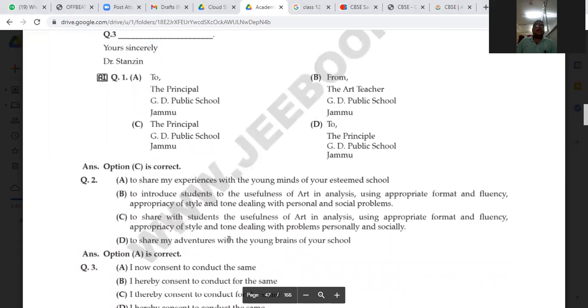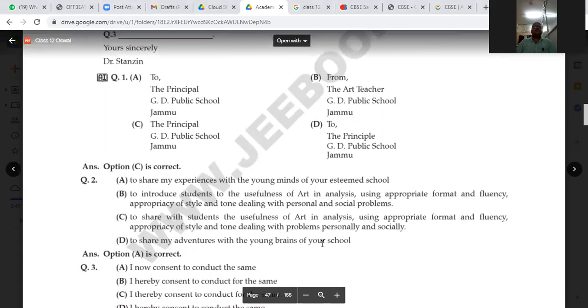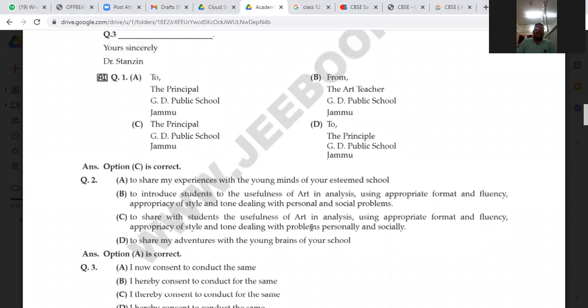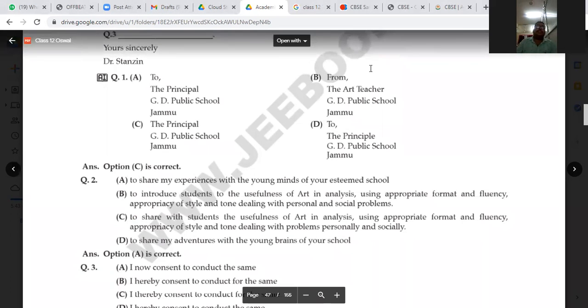So question number 3. I have told you that there will be 1, 2 or 3 paragraphs. Question number 3 will be based on the third paragraph. As you can see, it will be based on the third paragraph. And after that, it is written, yours sincerely, Dr. Stanzin. So, I now consent to conduct the same.